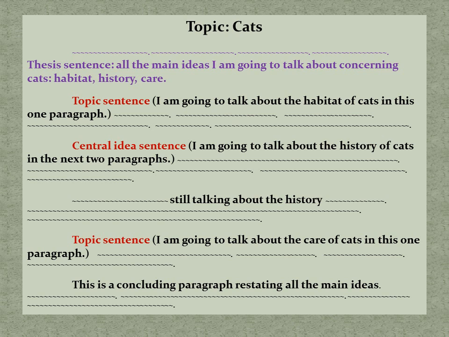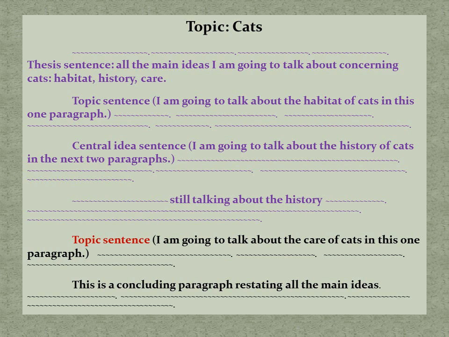Now we're going to move into the body of the passage. My first paragraph, right there, I'm only going to be talking about the habitat. So I only have one main idea in that paragraph, one main idea. That gets a topic sentence. Now, let's look at the next two paragraphs though.